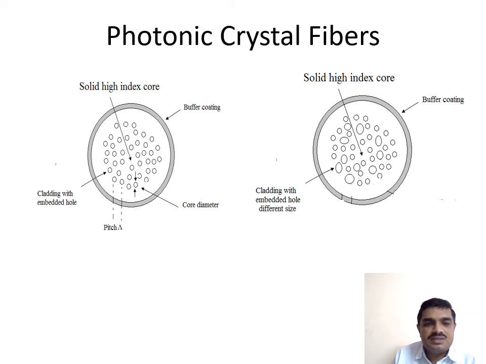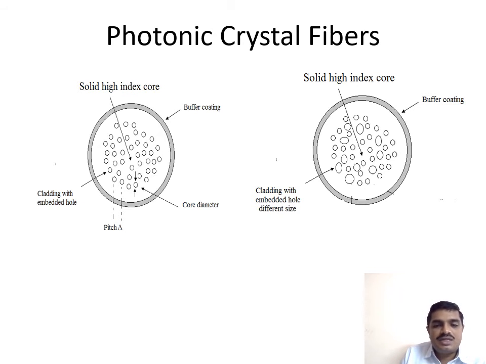Photonic crystal fibers. It consists of a solid high index core and a solid high index cladding, in single mode fibers and multi mode fibers. It consists of uniform holes. Both the fibers consist of buffer. Outside the fiber consists of cladding. Inside the fiber consists of core, and in between the core and the outside cladding it consists of buffer coating.